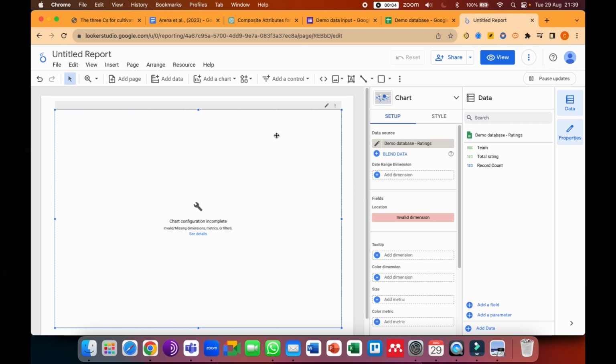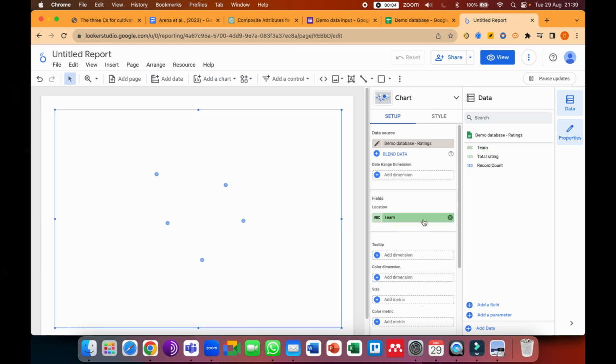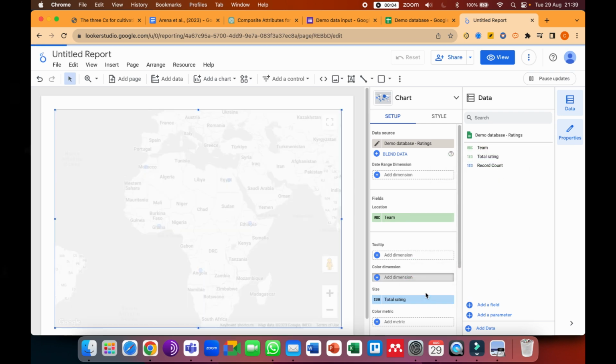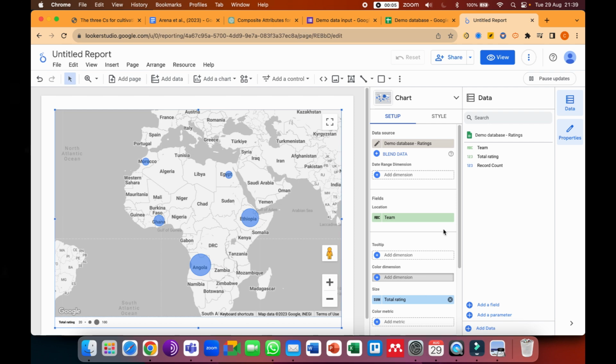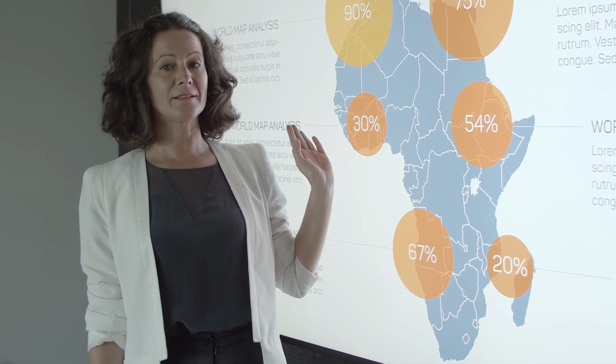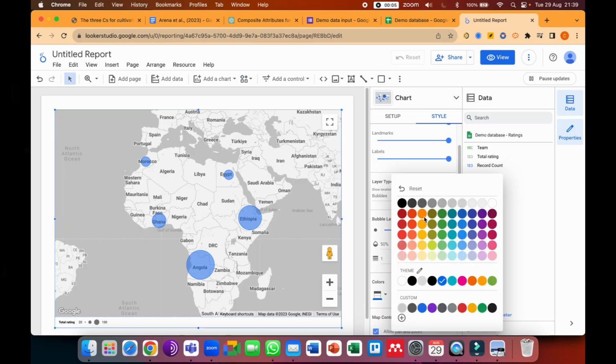Now our team is going to be the location. It already picks it up, it's very intuitive. And then our total rating is going to be the size. The color of the bubbles is orange in the stock video, so let's make these ones orange as well.